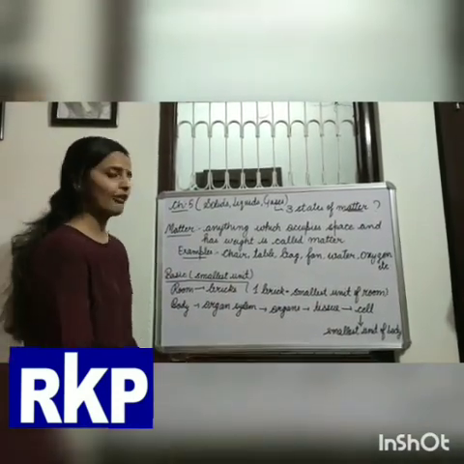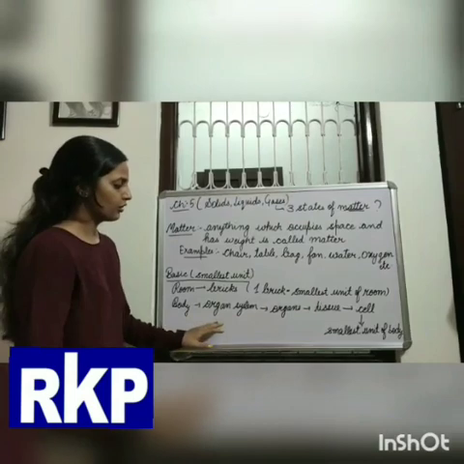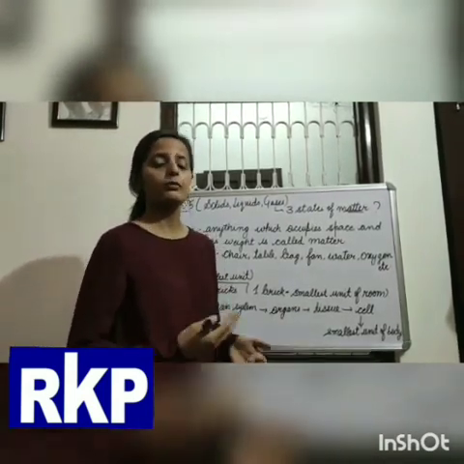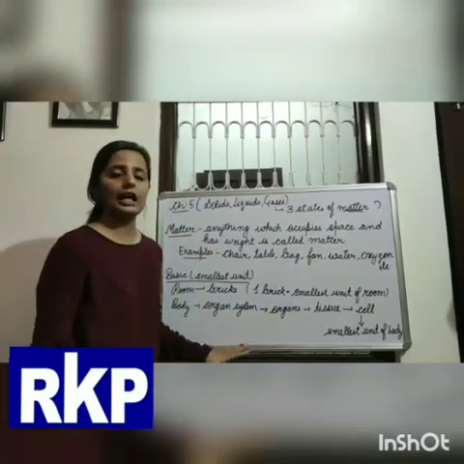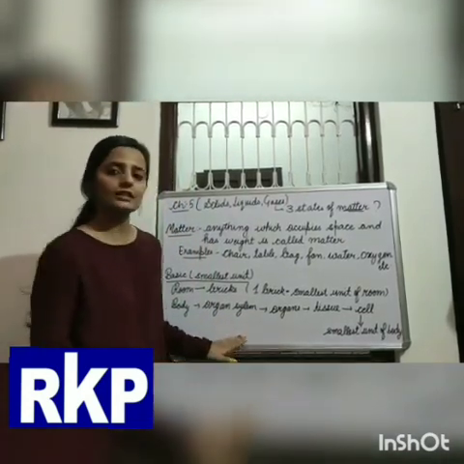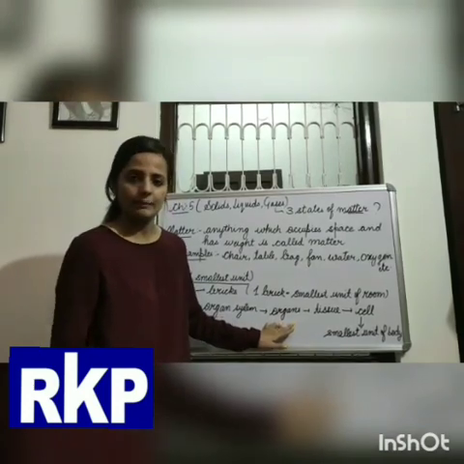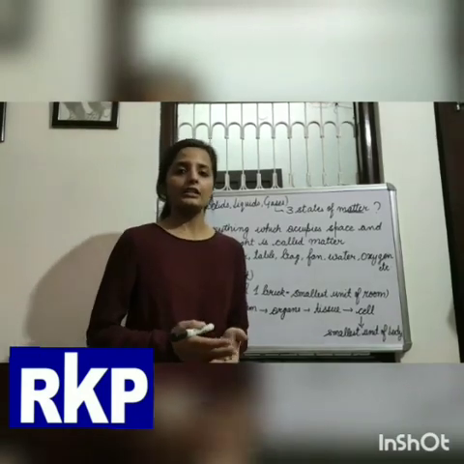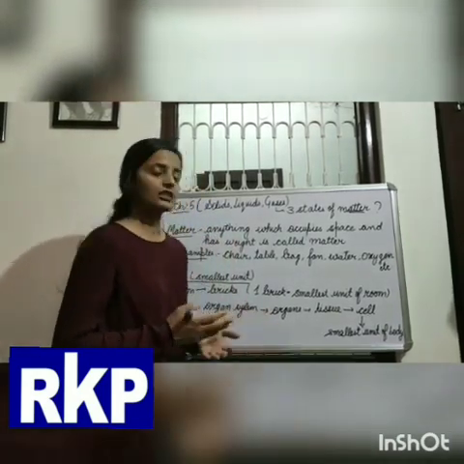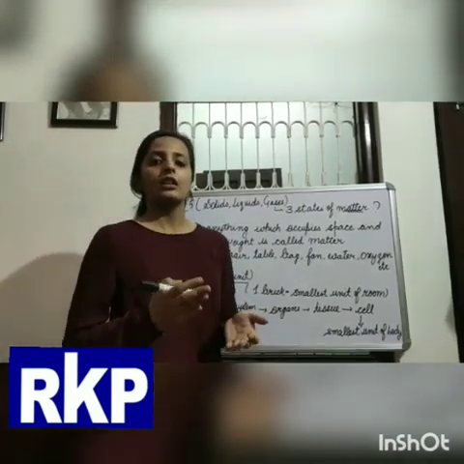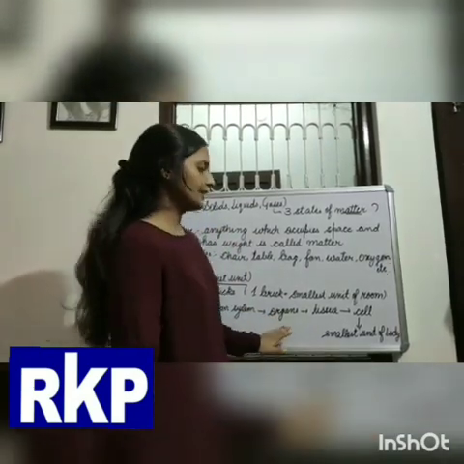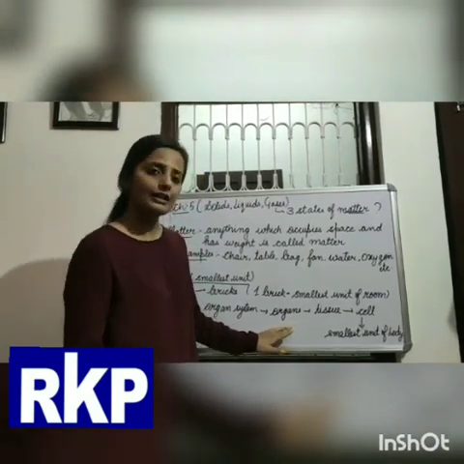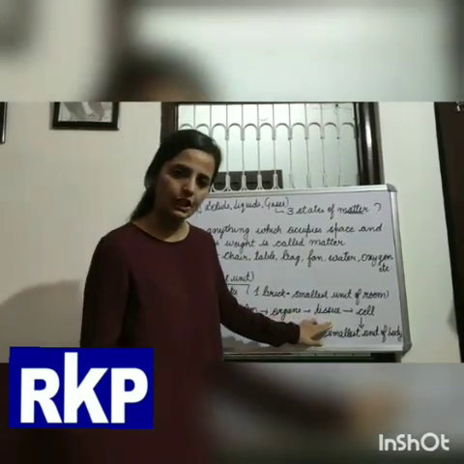Our body is made up of many organ systems. These organ systems, like digestive system, respiratory system, excretory system, are made up of organs. Like a respiratory system is made up of lungs, windpipe, etc. Excretory system is made up of kidneys, urethra, etc. Organs are further made up of tissues.